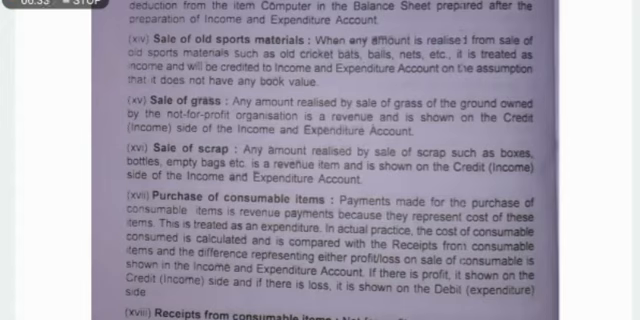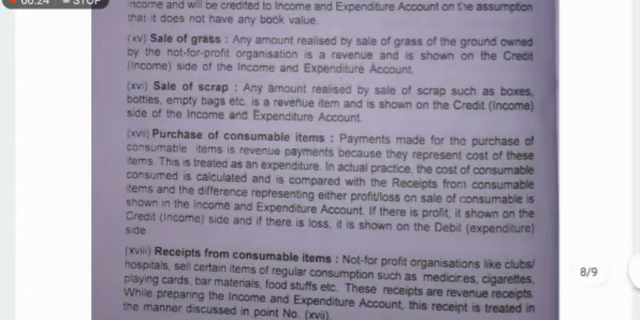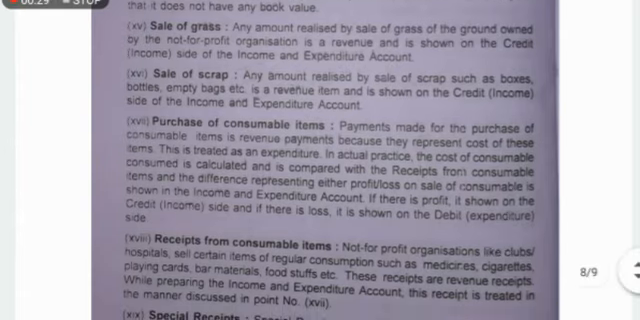Now sale of scrap. Okay, scrap I already discussed in the depreciation chapter we studied in class 11. So any amount realized by sale of scrap such as boxes, bottles, empty bags is treated as a revenue item. Now purchase of consumable items. Payment made for the purchase of consumable items is a revenue payment because they represent cost of these items. Consumable items means which we consume on a daily basis. This is treated as an expenditure.